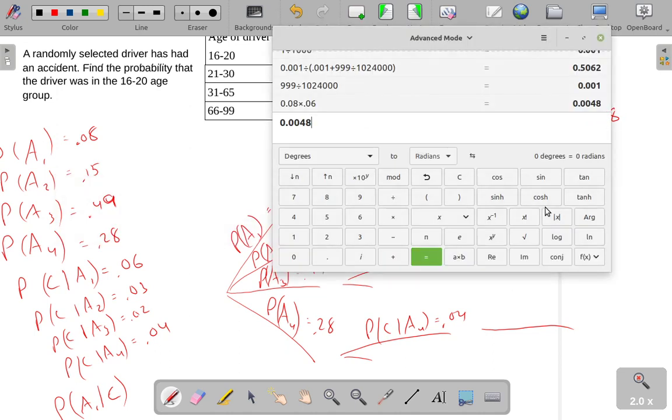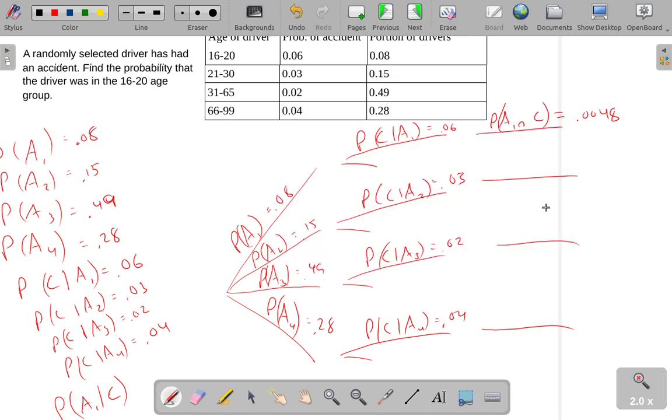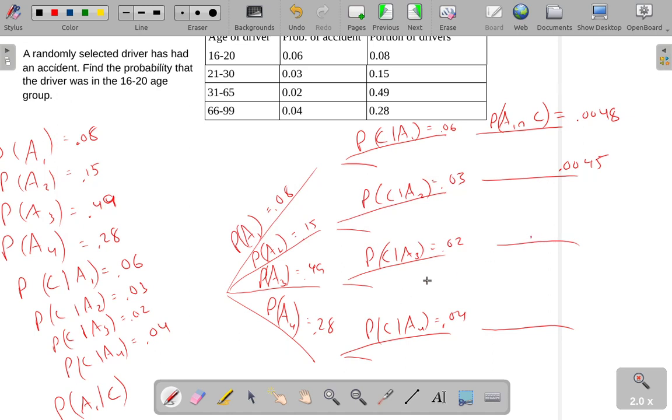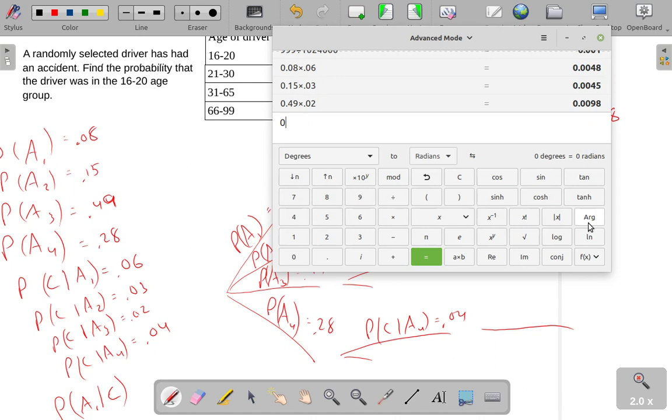This next one, 0.15 times 0.03, gives us 0.0045. This next one, 0.49 times 0.02, is 0.0098. And then we have 0.28 times 0.04, which is 0.0112.